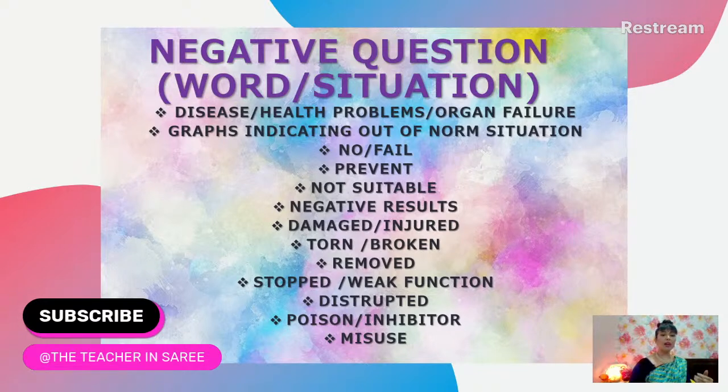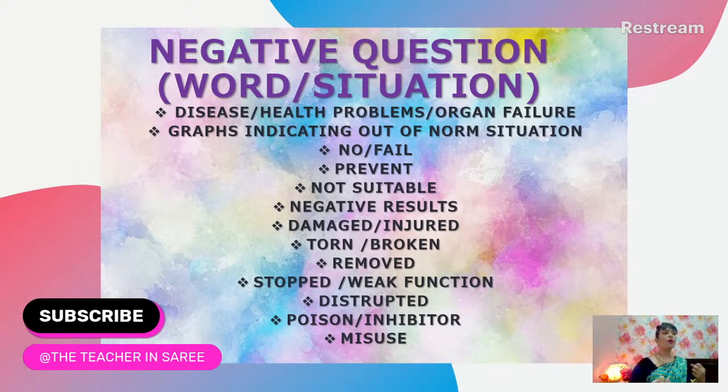Sometimes these are what we call the very obscure, indirect type of questions. But some of them are directly worded, such that when you see it, you have no doubt that this is a negative statement question. Such as they have the words no, fails to form, prevent. How to prevent. So these are all negative statement questions.